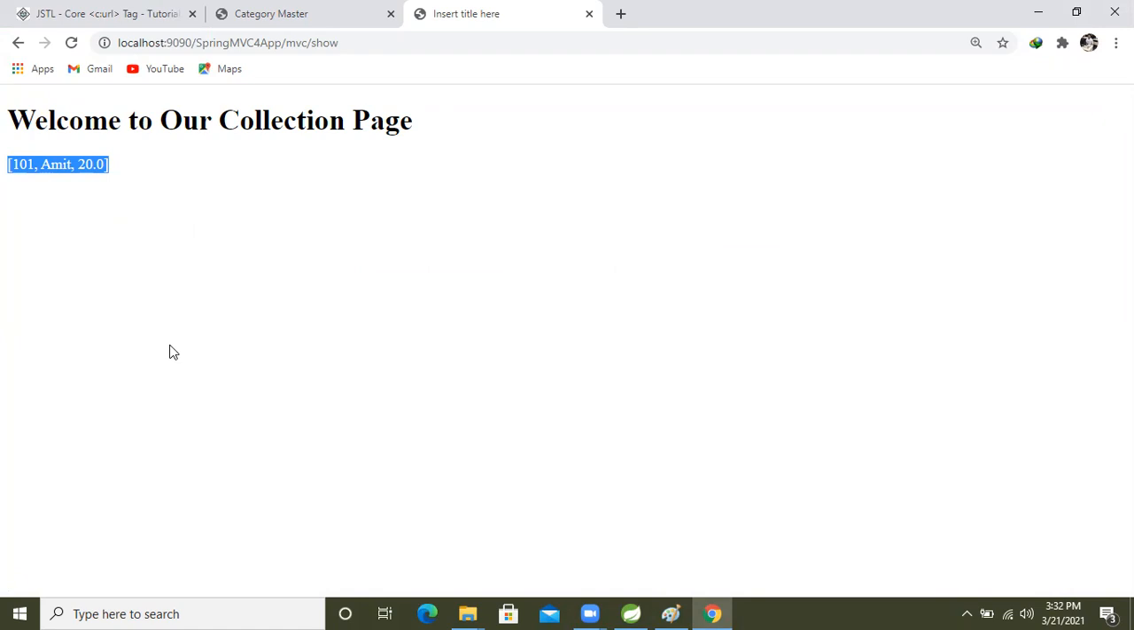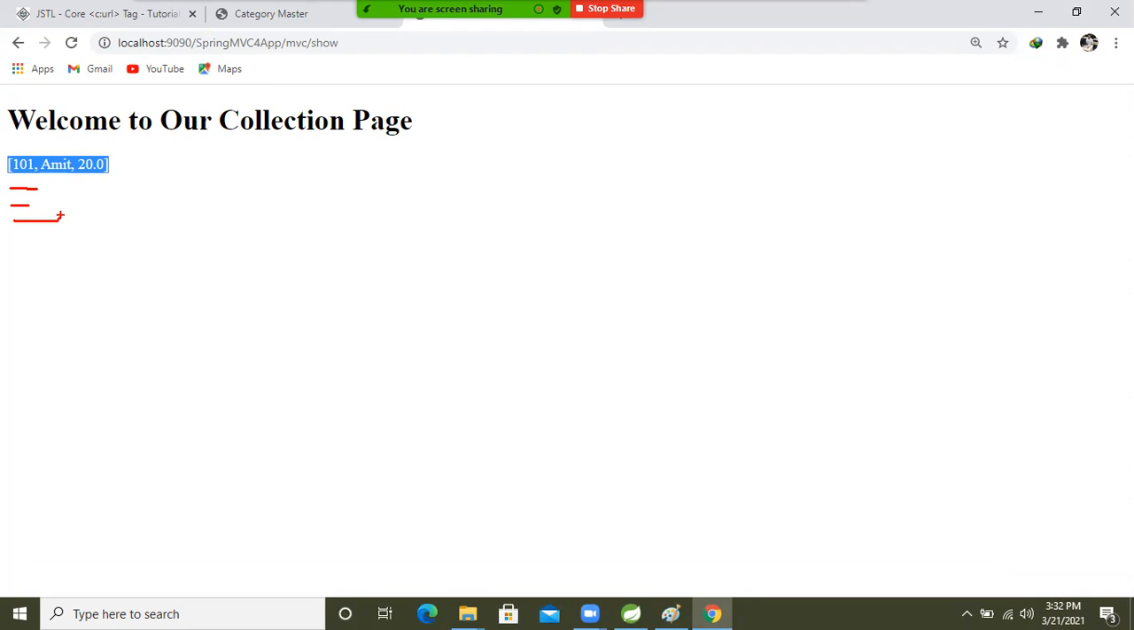Now what do I want? I want to iterate it, like 101, Amit and 20. Here I want 101, then Amit, then here 20. Like this I want the result. So fine, I want the result like this.